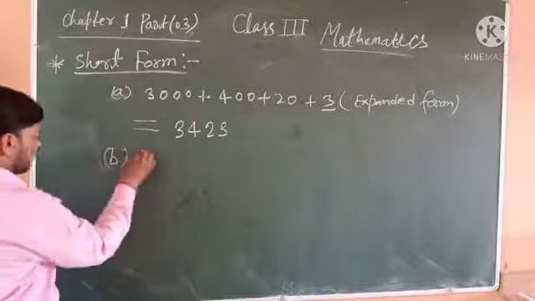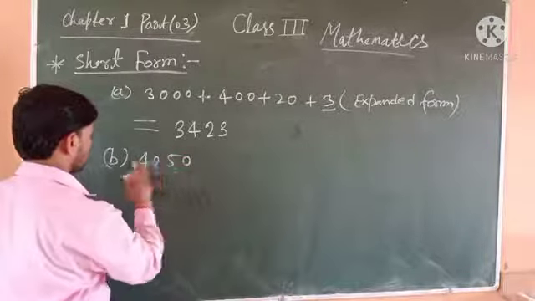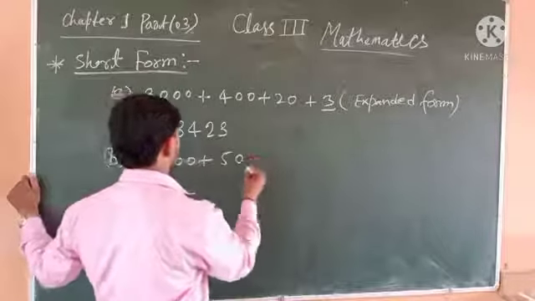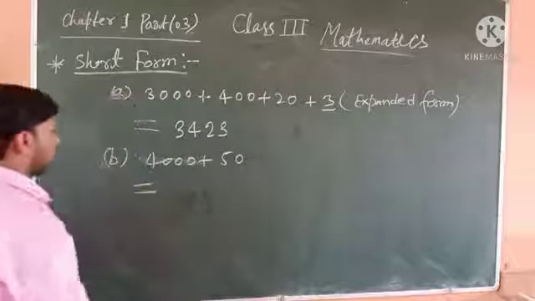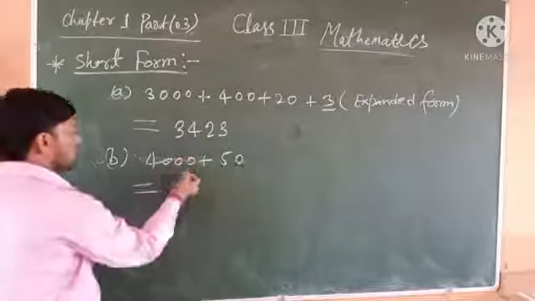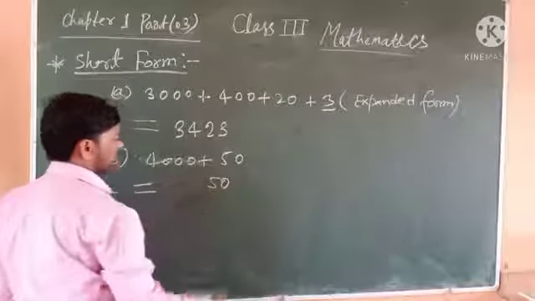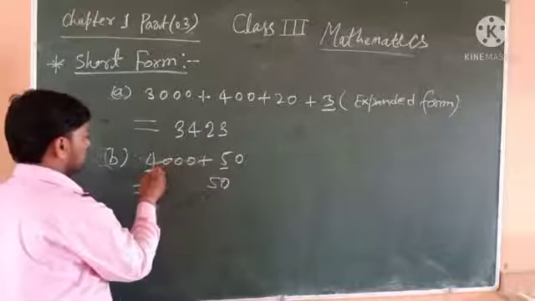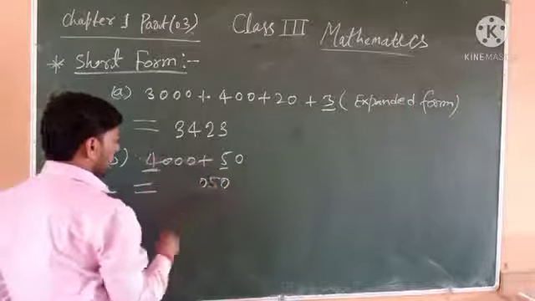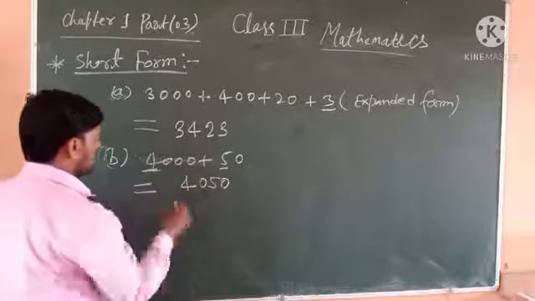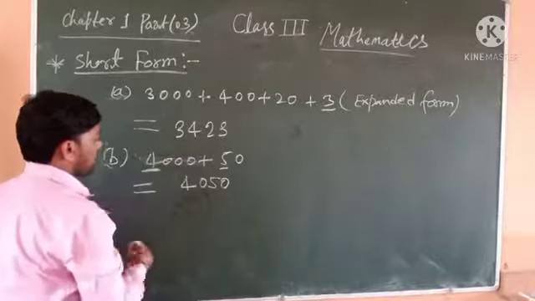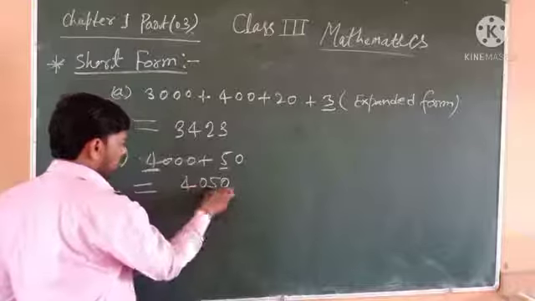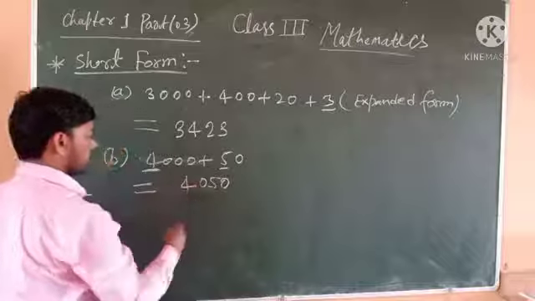One more example. 4,000 plus 50. 50 means 5 tens, and 4,000 is in the thousands. So write 0 in the ones place, then 4. 4,000 means 4 should be on the 4th place: ones, tens, hundreds, thousands, in the thousands place.